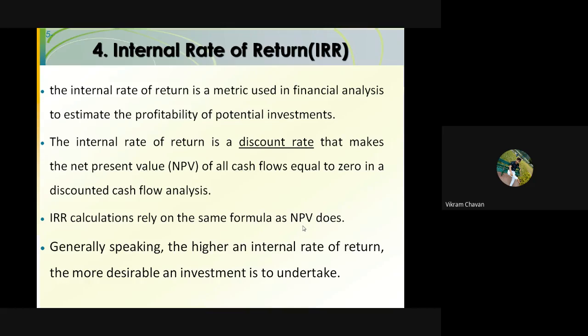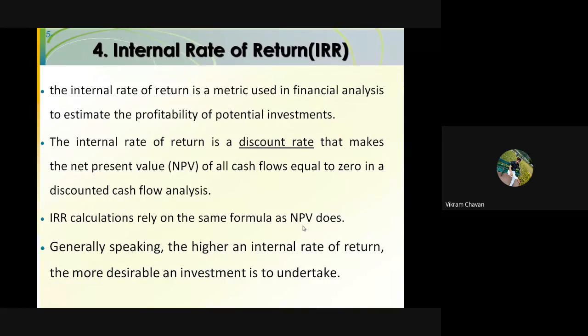So there is one condition when we can say that that particular discount rate is the internal rate of return. The condition is when NPV is equal to 0. At that condition, whatever the discount rate is there, that particular discount rate is nothing but the internal rate of return.